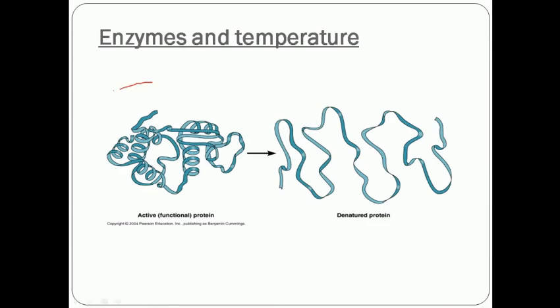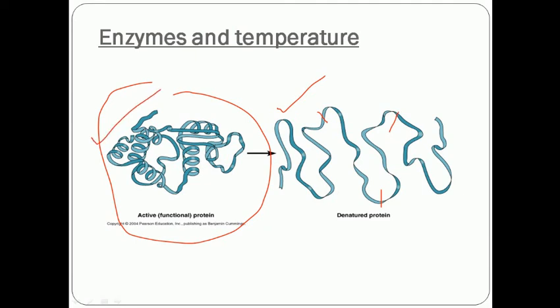Here is the active enzyme, which is a protein, because enzymes are basically proteins except the ribozymes. It has a 3D structure with an active site. Because of high temperature, the protein becomes unfolded, or denatured. Very high temperature also breaks the peptide bonds and breaks proteins into smaller peptide molecules. So when we increase the temperature, first of all, this 3D folding will denature.